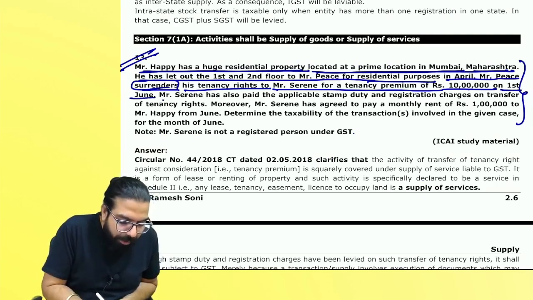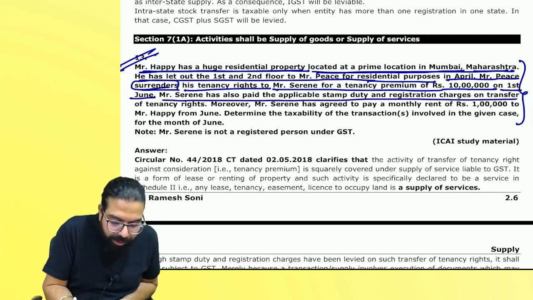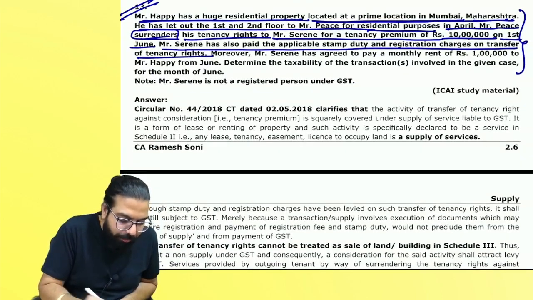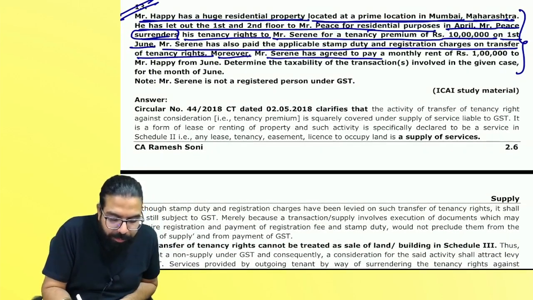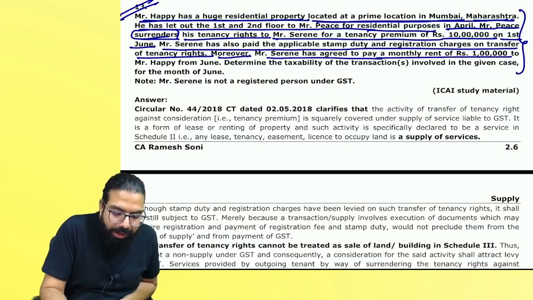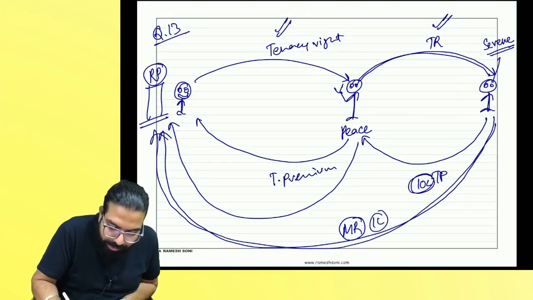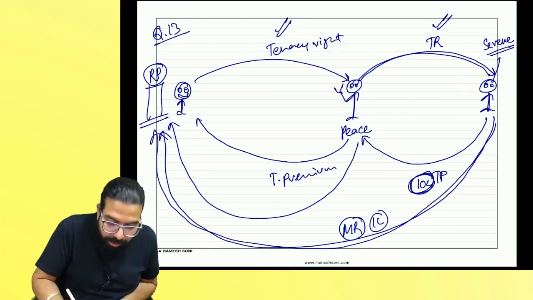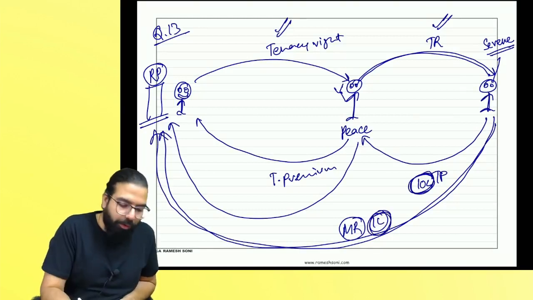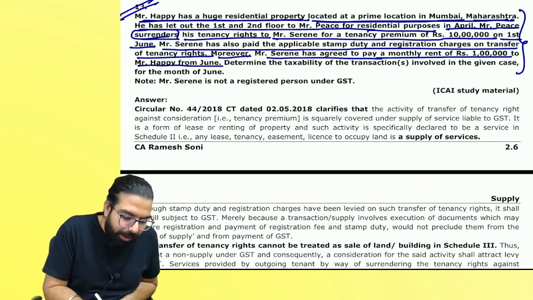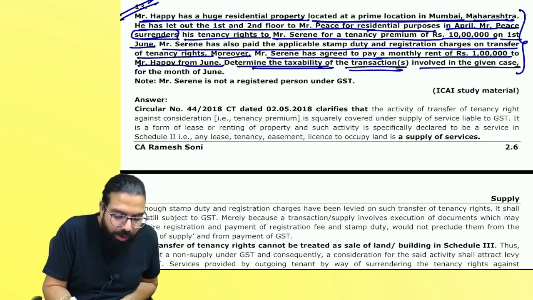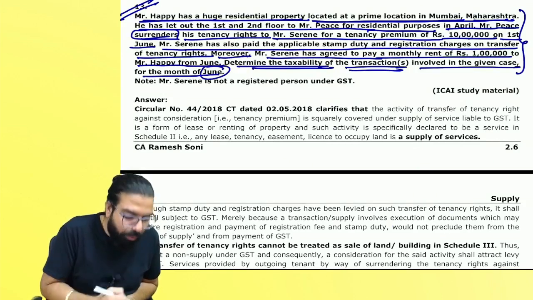On 1st June, Mr. Seren also paid stamp duty and registration charges on the tenancy right. Moreover, Mr. Seren has paid a monthly rent of 1 lakh. He has also paid what? Monthly rent 1 lakh. So here a 10 lakh rupee transaction they are talking about and a 1 lakh transaction they are talking about. Mr. Happy, determine the taxability of the transactions involved in the given case in the month of June.